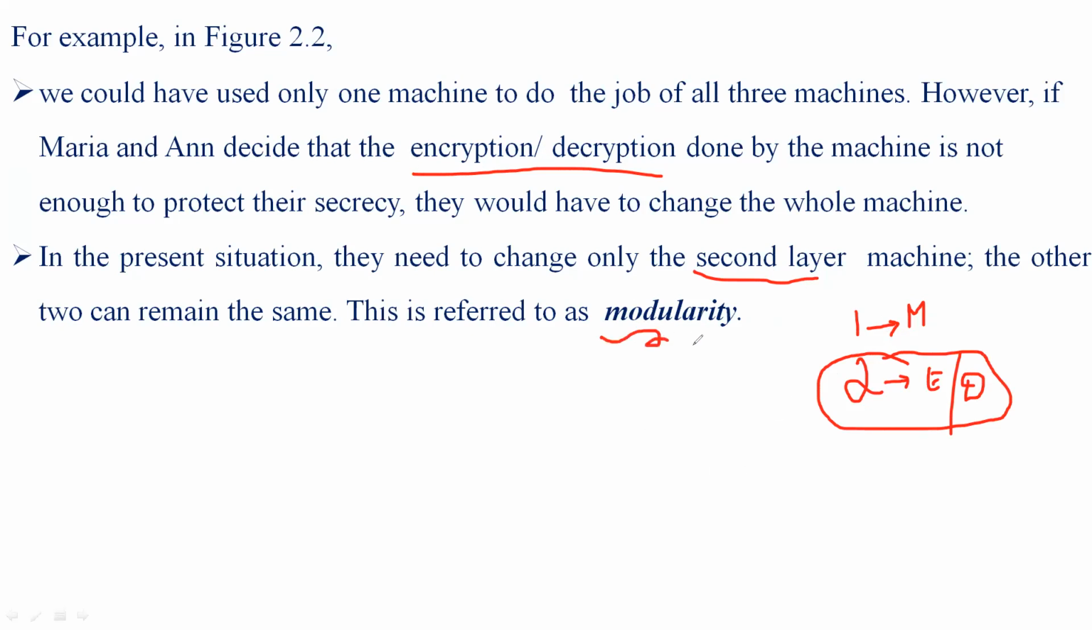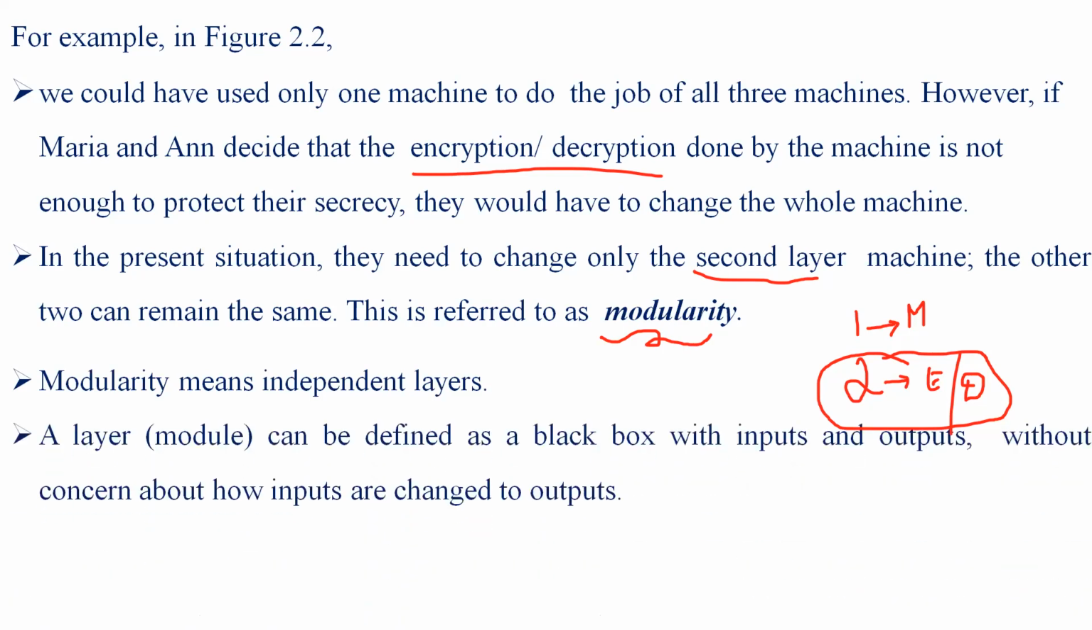This is known as modularity: changing a single layer in a communication path. Modularity means independent layers, so you can remove an independent layer from an entire system. A layer can be defined as a black box with input and output, without concern about how inputs are changed into output. A layer is also known as a module. It is a black box with certain inputs and outputs, without concern about how these inputs are changed to a particular output.